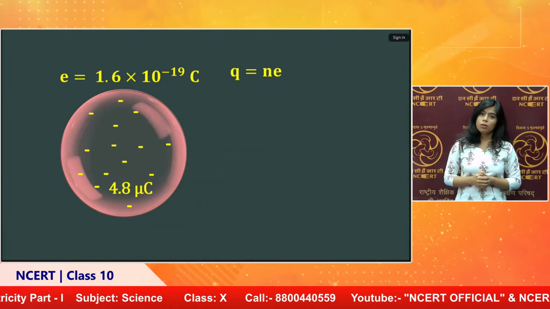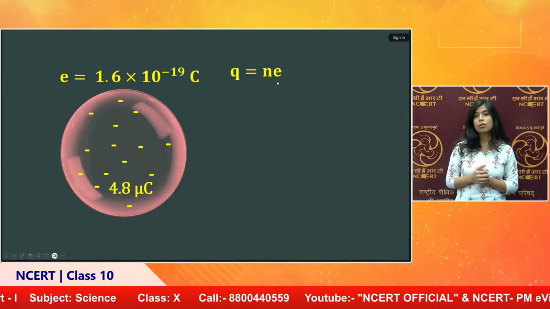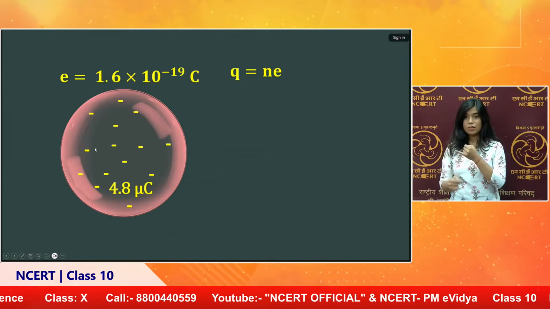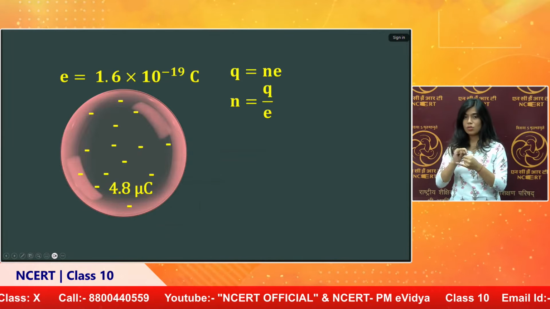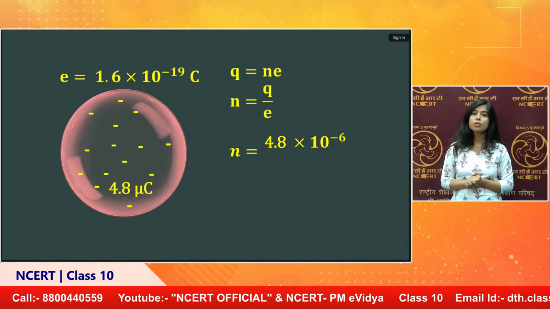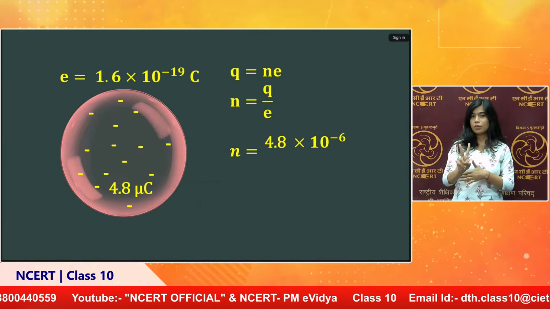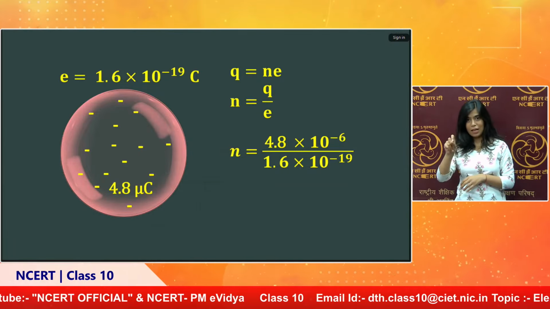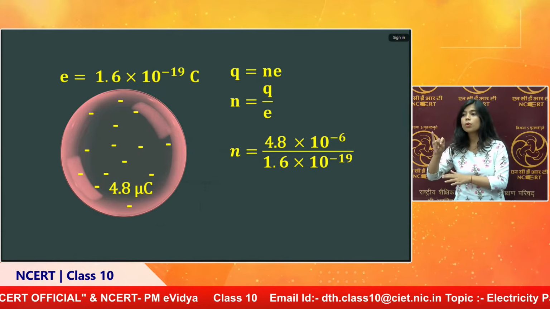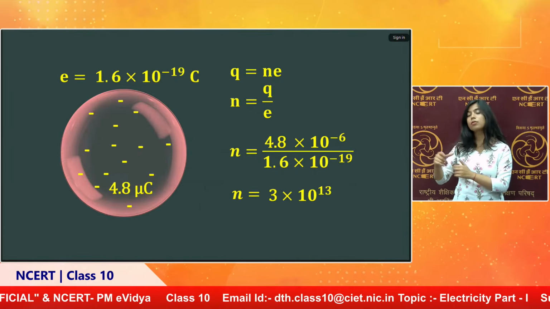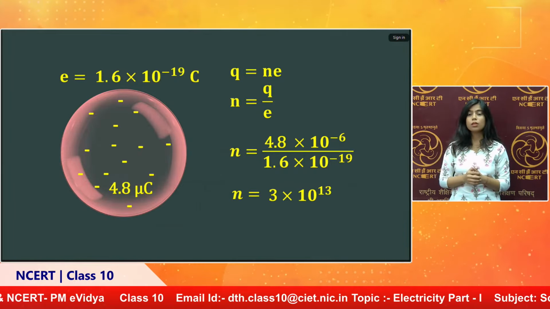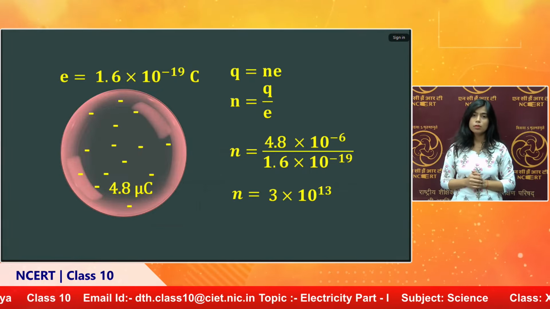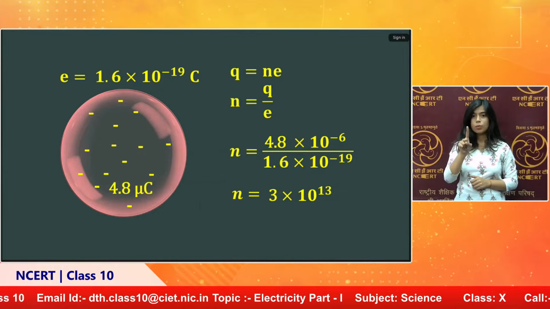If the unit charge is e, then n times the unit charge is the total charge. From this, n can be found out: n = Q by e. Substituting the value, Q is 4.8 microcoulomb, that is 4.8 into 10 power minus 6, and one charge has 1.6 into 10 power minus 19 coulomb. If I calculate this, I will get 3 into 10 power 13. So this sphere has 3 into 10 power 13 charges.